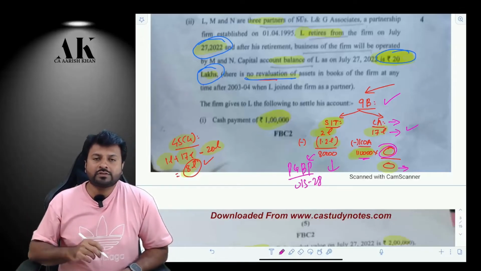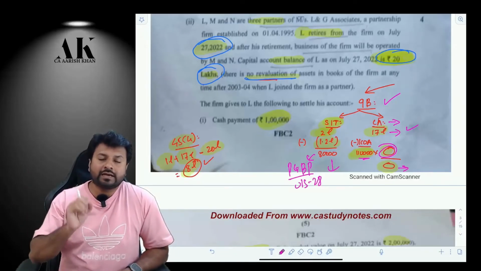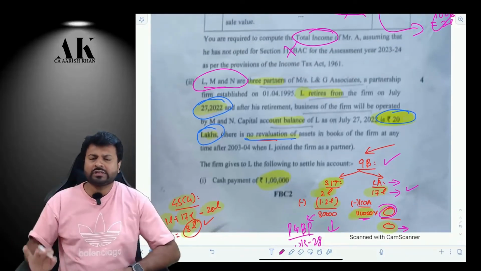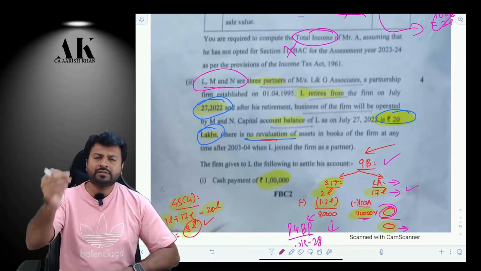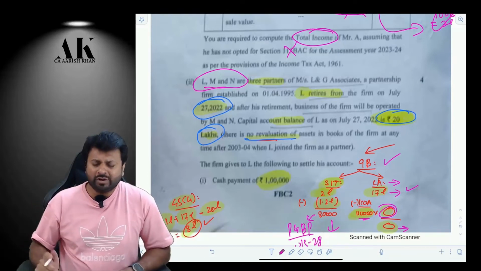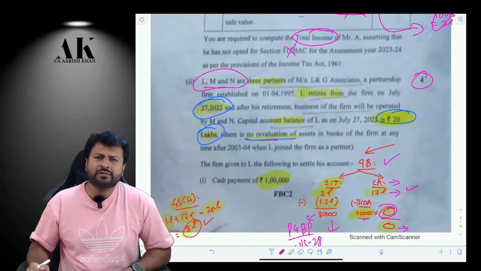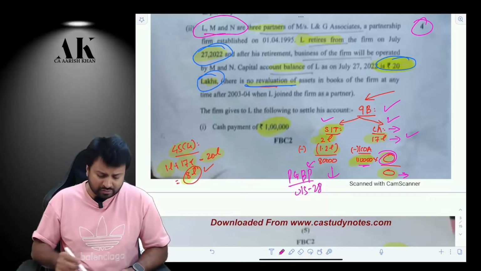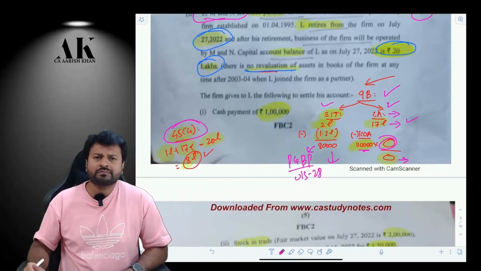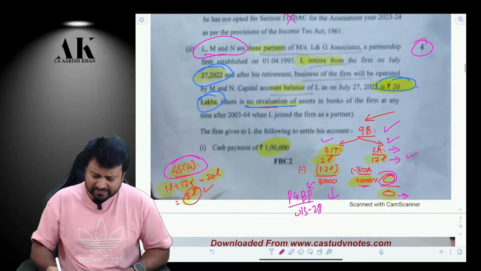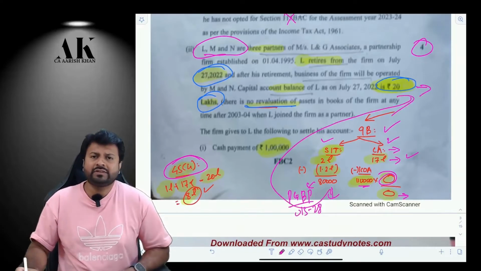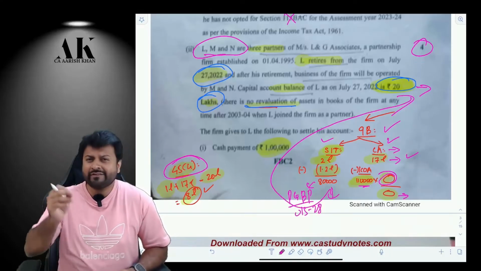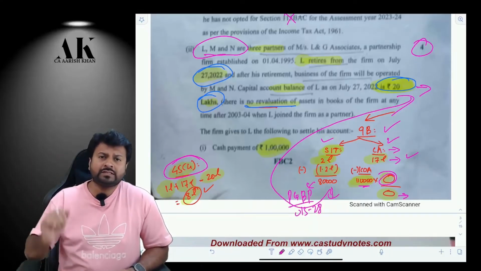But unfortunately, in this question, they have not given us the PSR of LMNN. It is not given. So you can write an assumption in the answer: in the absence of any information about the PSR, we are ignoring this treatment. Because it's just a 4-mark question. Who is going to do so many things for 4 marks? First, you are computing the 9B SIT calculation, then the 9B capital asset calculation, and now I am going to compute 45(4) also. You can make an assumption that this 20 lakhs is after making an adjustment of the profits attributed out of this 80,000 rupees. That is allowed. There is nothing wrong in that. They should have given the PSR, or otherwise they should have increased the marks to 8 marks.